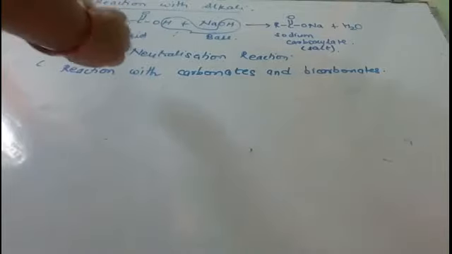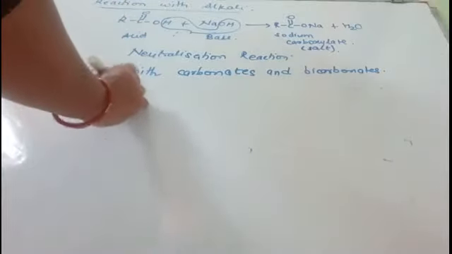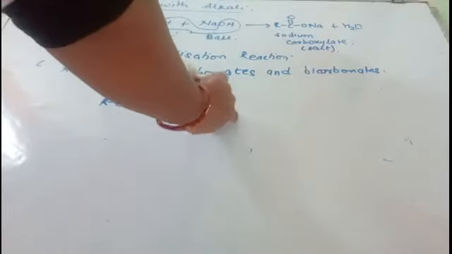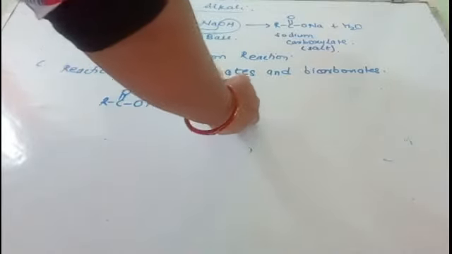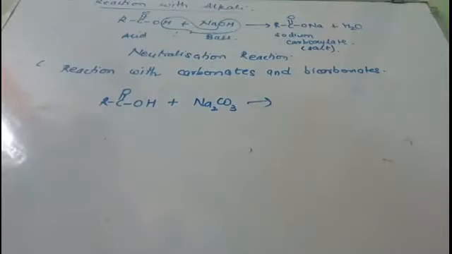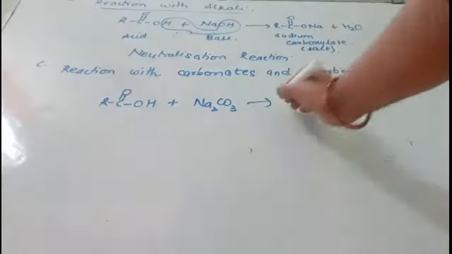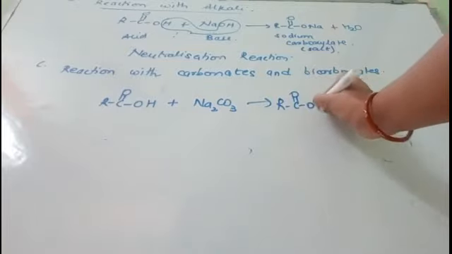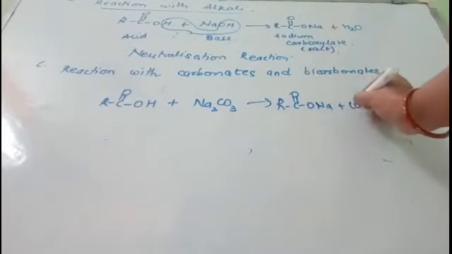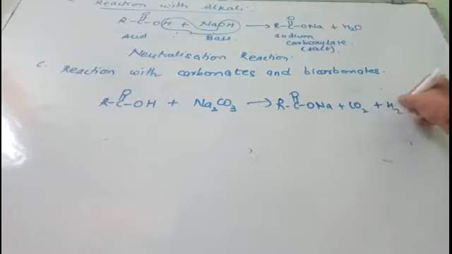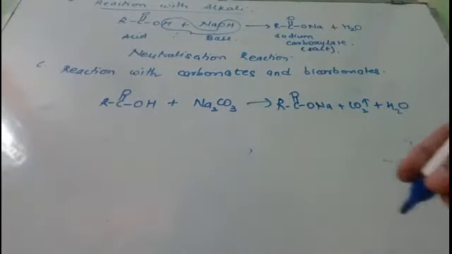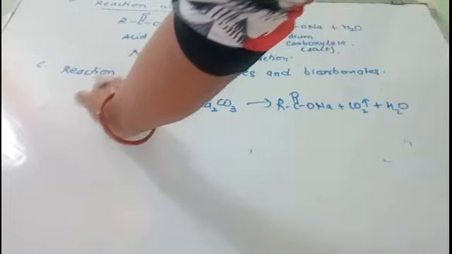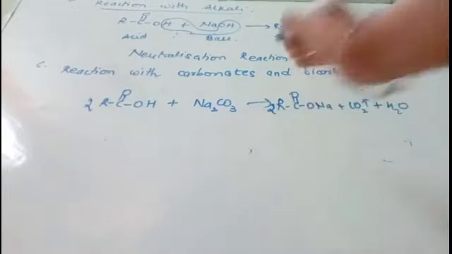So when carboxylic acids react with sodium carbonate, we get sodium carboxylate, carbon dioxide gas, and water. Let us balance this reaction. We will take 2 moles of this and we will get 2 moles of this.